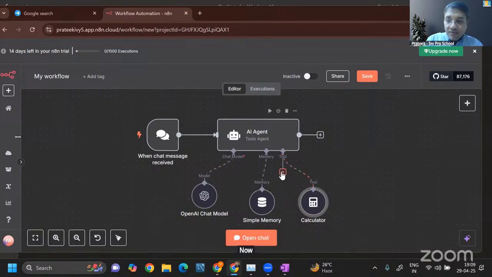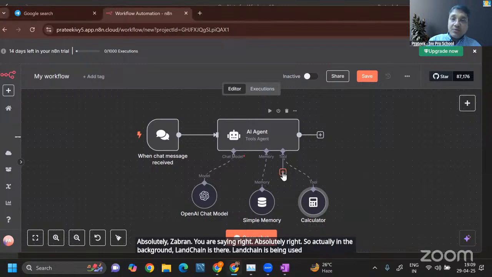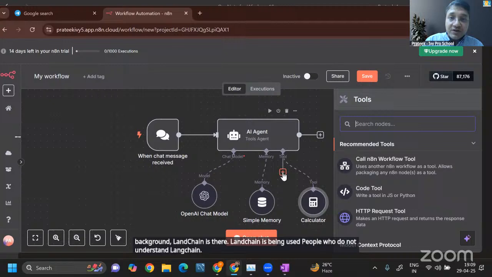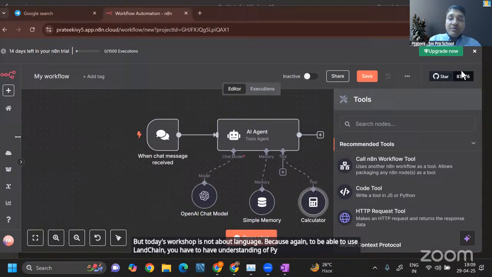Absolutely, Zabran, you are right. So actually, in the background, LangChain is there. LangChain is being used. For people who do not understand LangChain, it's a set of libraries which allows you to do a lot of such things in the background. But today's workshop is not about LangChain, because to be able to use LangChain, you have to have an understanding of Python, maybe Node.js, one of the very strong general programming languages. But today's theme was to be able to create our first no-code AI agent, so we're going to stick to that.